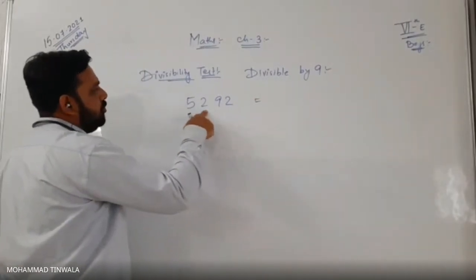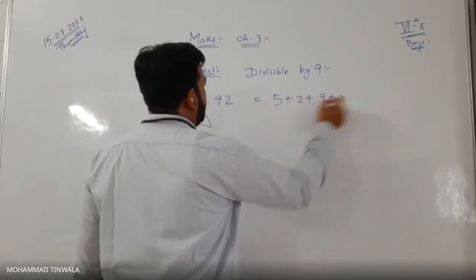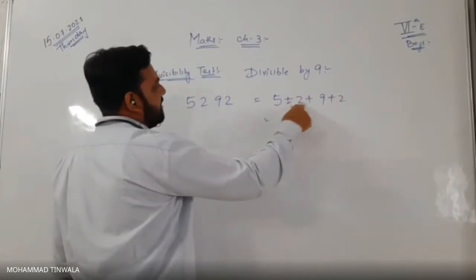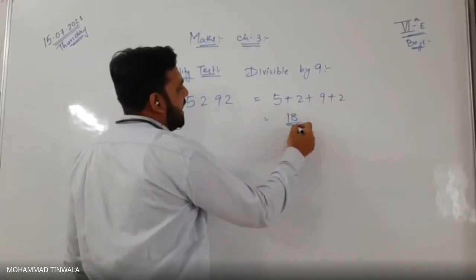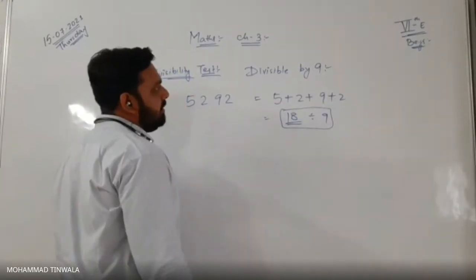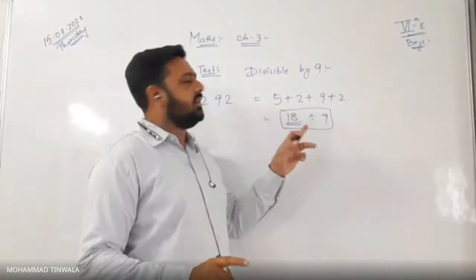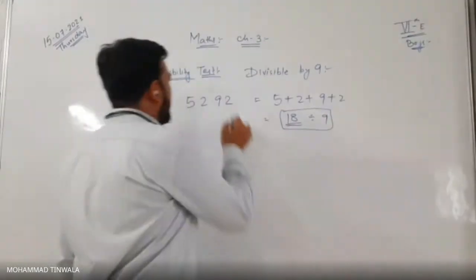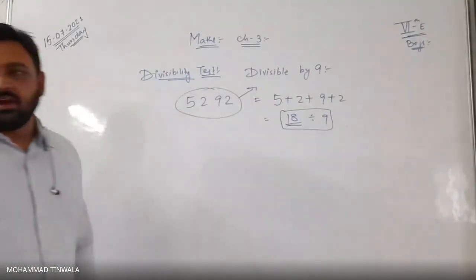5 plus 2 plus 9 plus 2. 5 plus 2, 7, 7 plus 9, 16 plus 2, 18. Now 18 is divisible by 9. Can we divide 18 by 9? Yes, sir. So if the total of all digits of a given number is divisible by 9, that means the whole number will be divisible by 9. Is that clear?